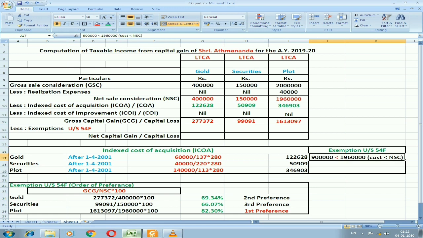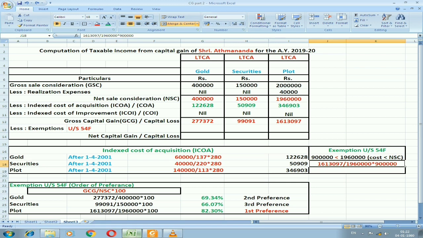You can see the condition while applying for 54F. We need to check the condition, that is the cost, that is the new investment, which is more than or less than we need to check. So it is less than net sale consideration, 9 lakh is less than 19,60,000. Then I need to apply the formula, that is gross capital gain divided by net sale consideration into cost of new investment. Gross capital gain we have 16,13,097 divided by net sale consideration is 19,60,000 into cost is 9 lakh.